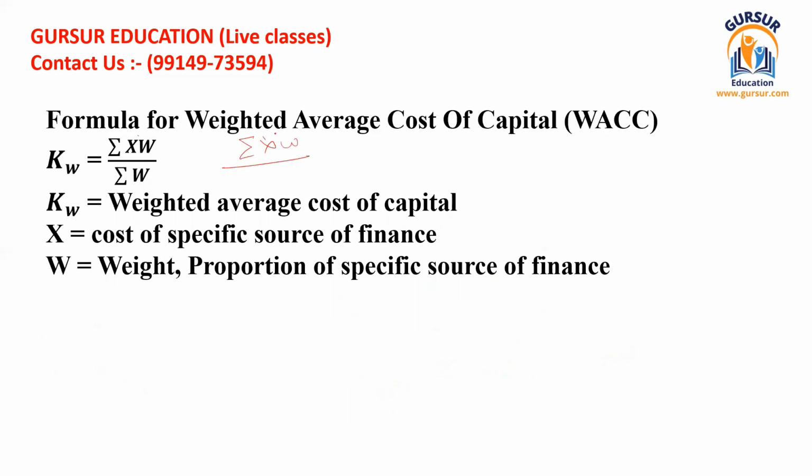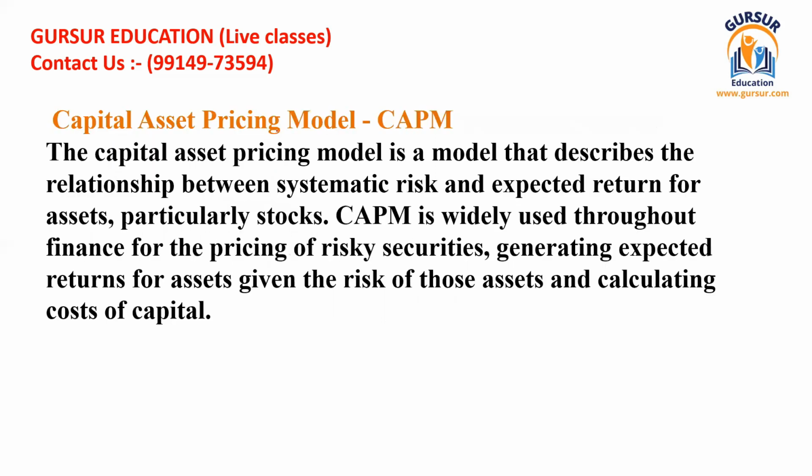X stands for the individual cost of all the sources of finance, and W stands for the total weights, and these should be divided with the sum of all the weights. Okay, so when you solve this equation, you can get the value of the weighted average cost of capital.